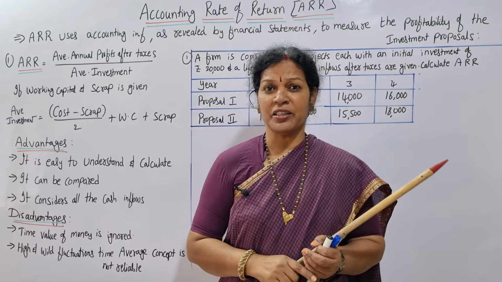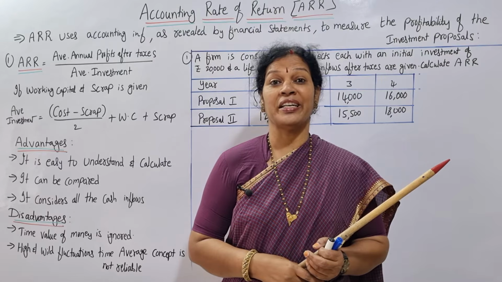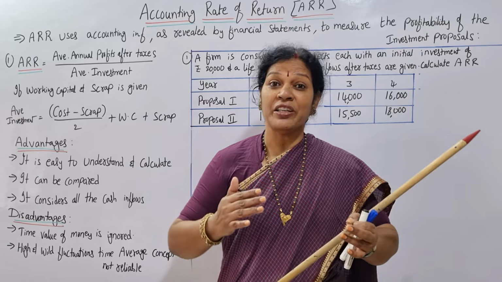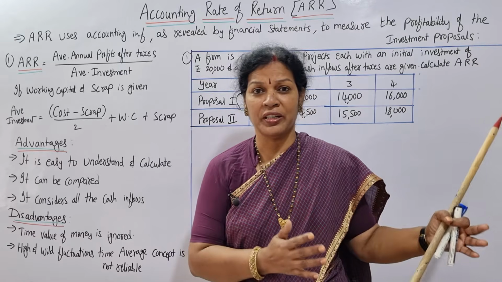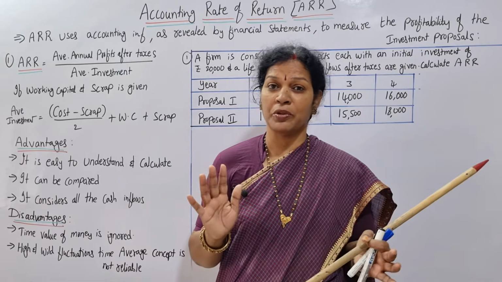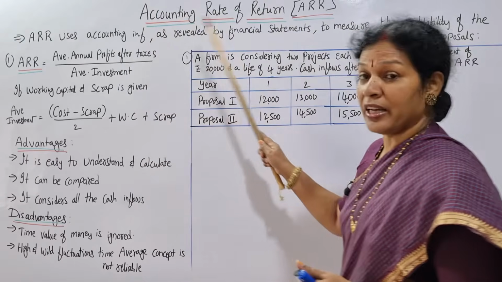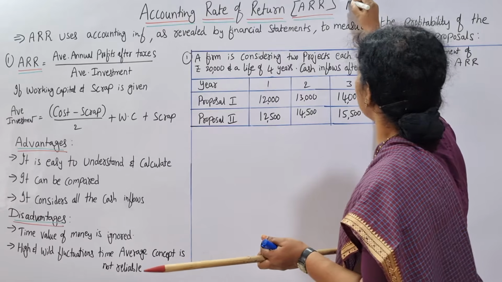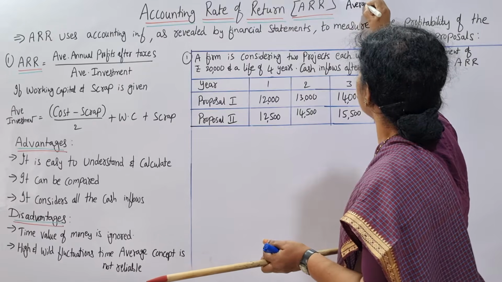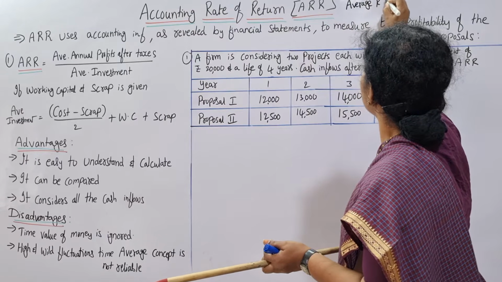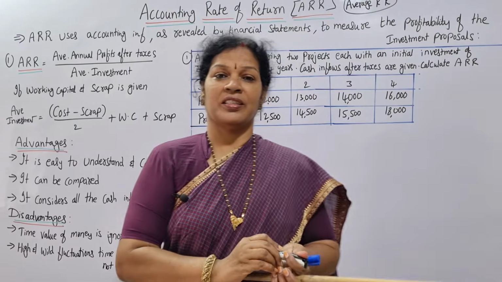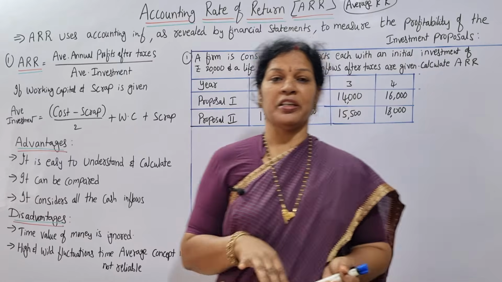Now second method, that is ARR, accounting rate of return. This we can say it as average rate of return also. Accounting rate of return, average rate of return, both are same. What is this average rate of return or accounting rate of return?